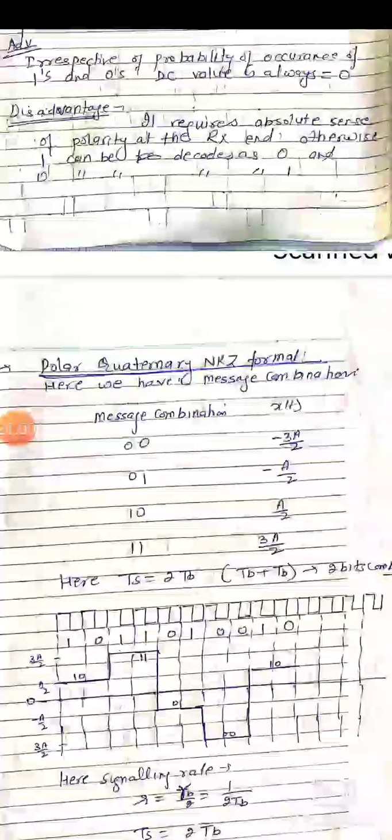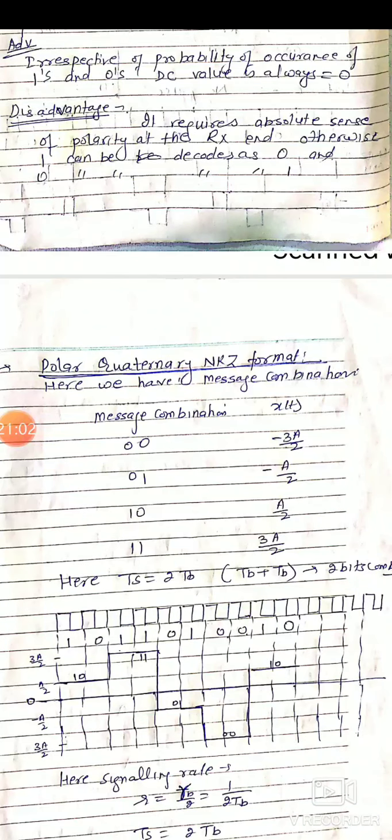Last coding is polar quaternary no return to 0 format. As the name indicates, we have two polarities, one positive, one negative, hence the name polar. Quaternary means we have to assign 4 values. Now here, instead of taking one digital data, we are taking 2 digital data together, and the combination will be 0 0, 0 1, 1 0, 1 1. Here we are taking 2 symbols together, and for each combination we will assign a different digital symbol.